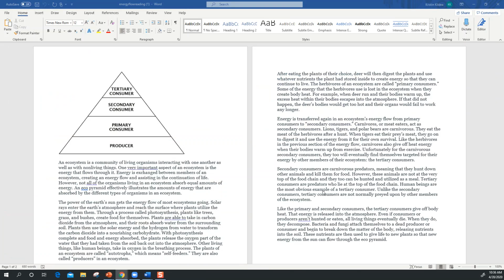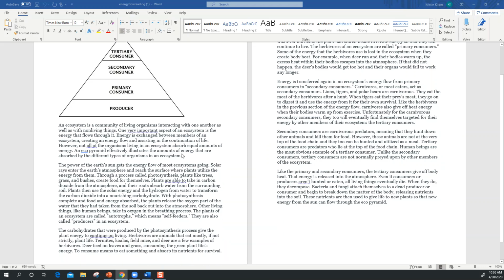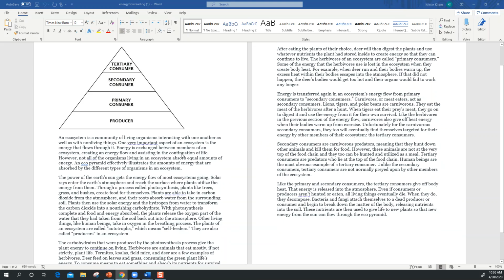Now, one of the things you're going to notice is for today, there is a reading available for you to read, and it just gives you a little more detail about these ecosystems, a community of living organisms, and how they interact with one another. One of the things you're going to notice in the reading is that there is a triangle. And we're going to be talking more about this triangle over our next two lessons.